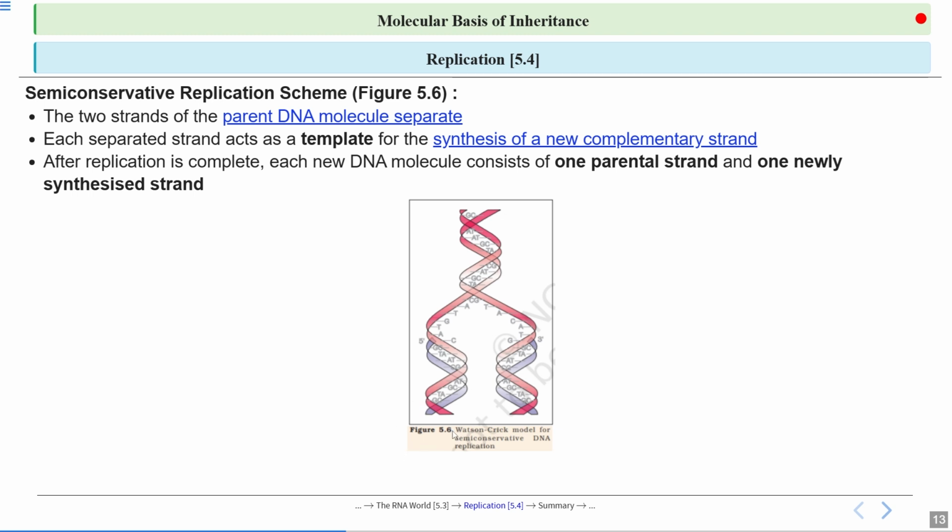From this one parental DNA, we now have two DNA molecules, and in each, one strand came from the parent and the other is newly synthesized. So this is the semi-conservative replication scheme which the Watson and Crick model has given.